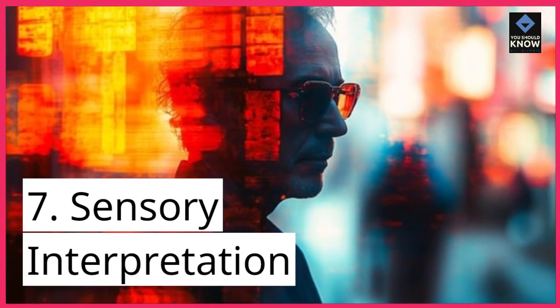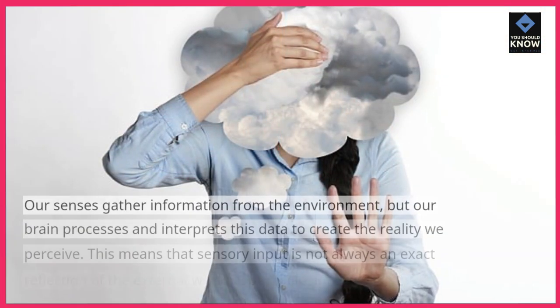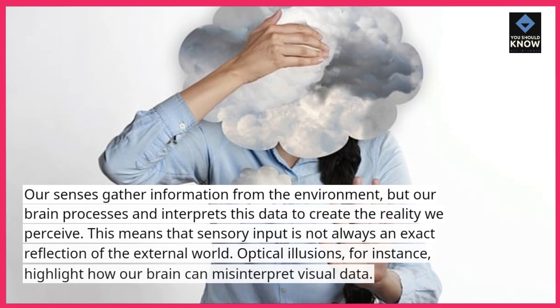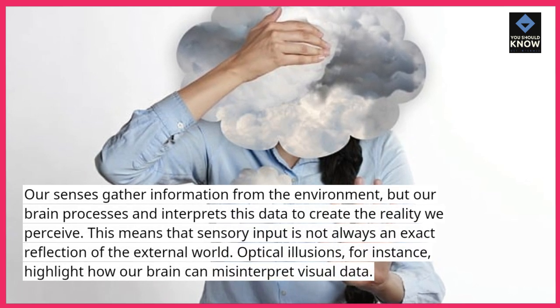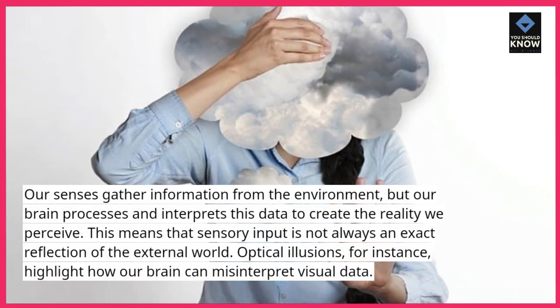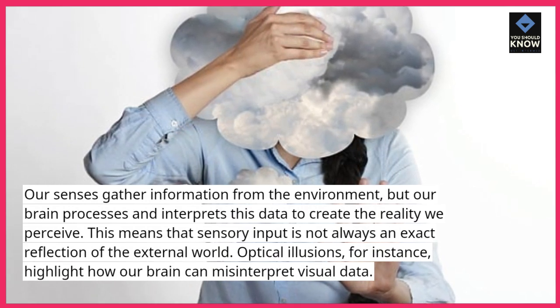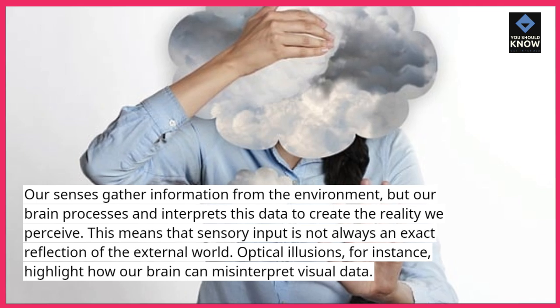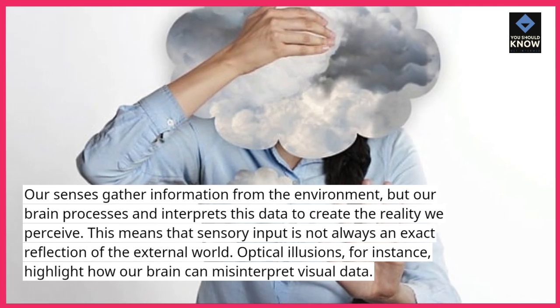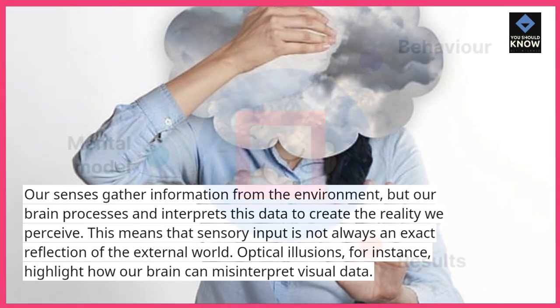7. Sensory interpretation. Our senses gather information from the environment, but our brain processes and interprets this data to create the reality we perceive. This means that sensory input is not always an exact reflection of the external world. Optical illusions, for instance, highlight how our brain can misinterpret visual data.